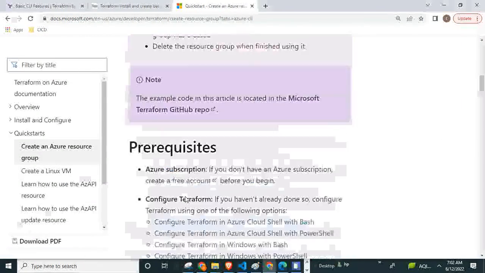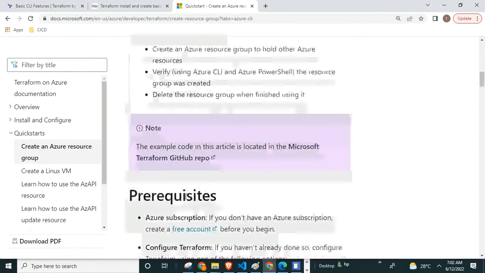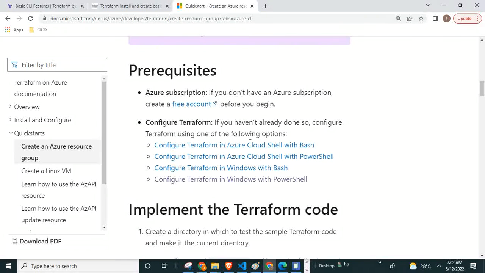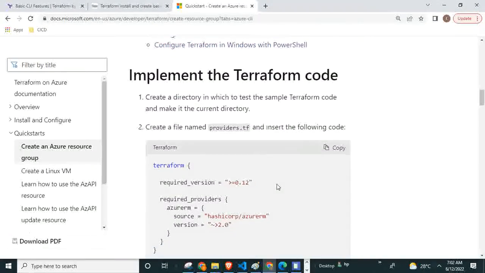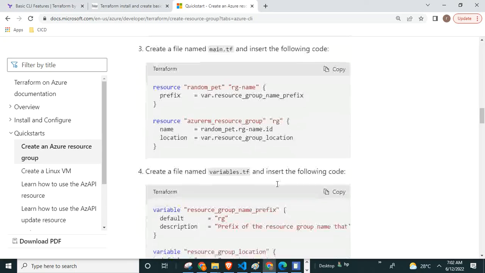So we are reading. Actually here it is saying that we have not seen the document cleanly and thoroughly yesterday. Prerequisites means everything will be prerequisites. Configuring Terraform in Azure Cloud Bash shell, with Windows Bash, and with PowerShell. He is saying to connect first. Understood? We were not connected previously with the cloud.